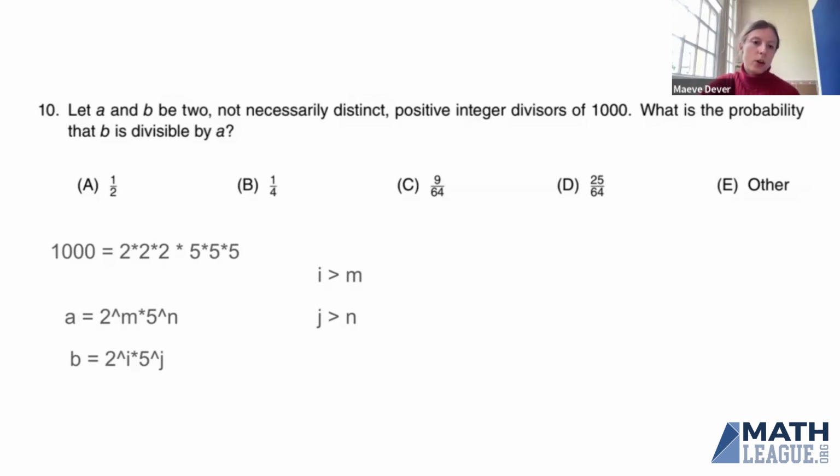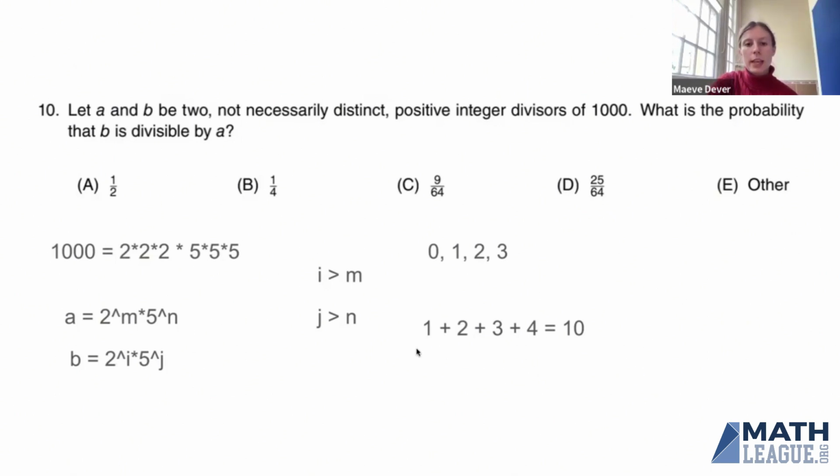Let's think about i and m first. Think about the 2's. i is going to be 0, 1, 2, or 3. If i is 0, then m has to be 0, right? One choice. I said earlier that i has to be greater than m, and I actually wrote that on the screen too, which is my mistake, because i does not have to be greater than m. i has to be at least as great as m. 2 is divisible by 2, because numbers are divisible by themselves. So if i is 0, then m has to be 0. If i is 1, then m can be 0 or 1. If i is 2, m can be 0, 1, or 2. And if i is 3, m can be 0, 1, 2, or 3, for 4 choices.